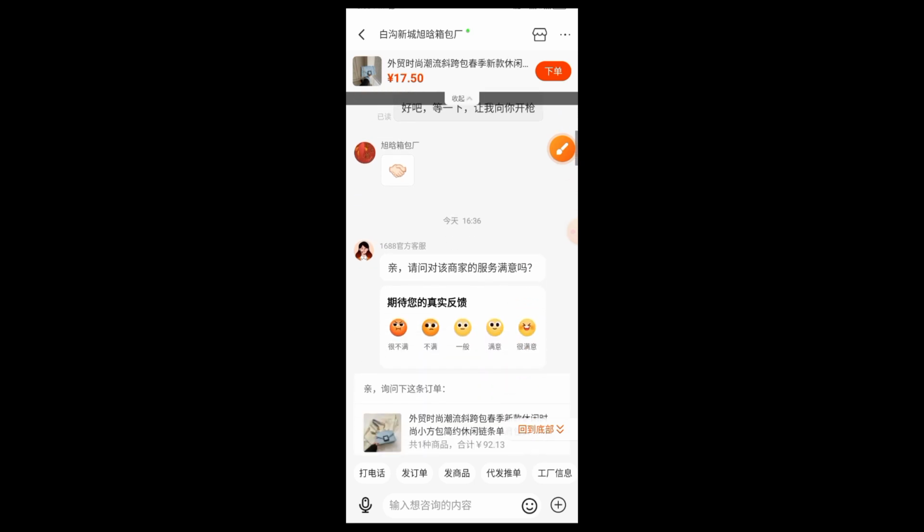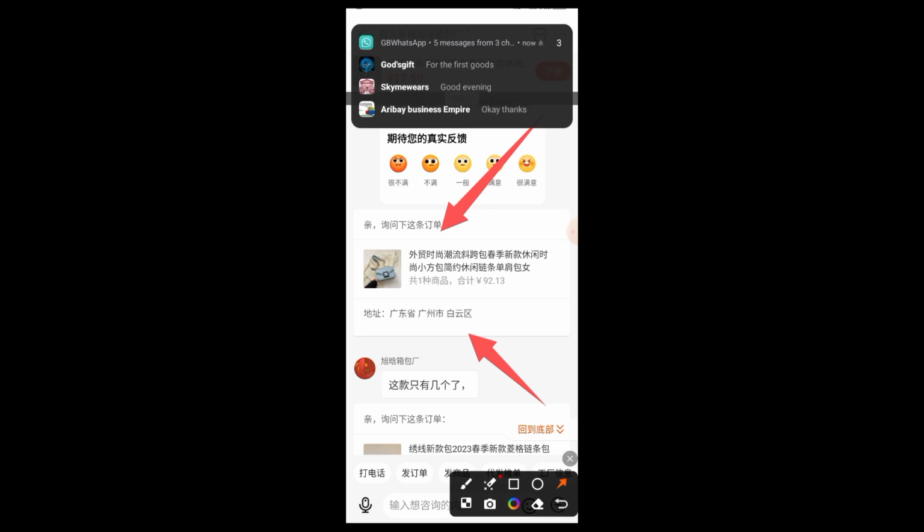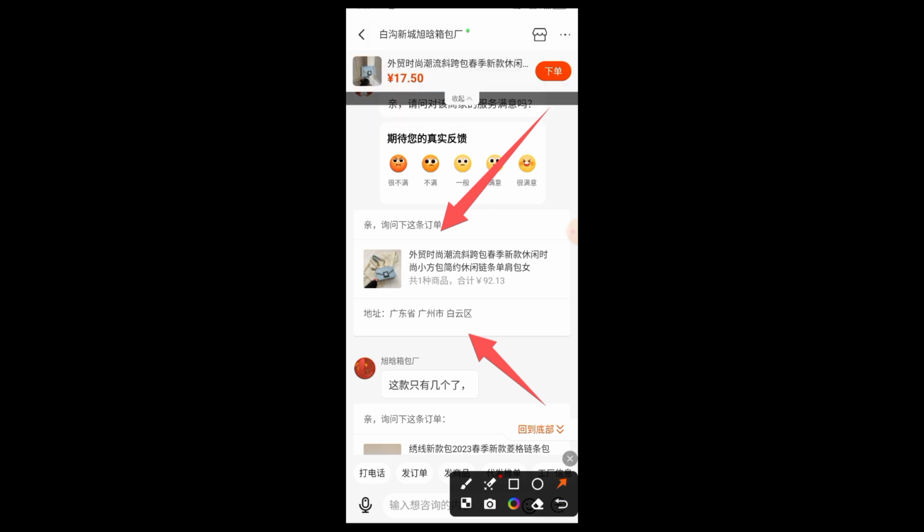Now let me scroll down here. This is what I do. Now I shoot. I hope you know how to shoot. If you have been following my video over and over again, you will know how to shoot these items to your supplier. I shot this item. So from his own end, he's going to know that I am making inquiry about this bag and I'm trying to purchase this bag. He's going to be seeing it from his own end, right? So that is the first thing.